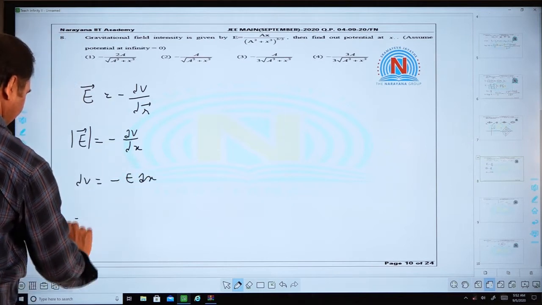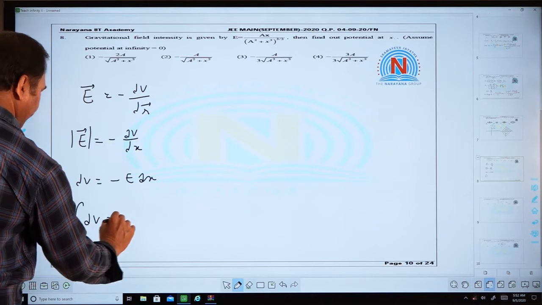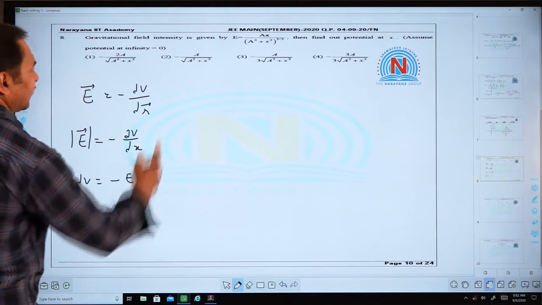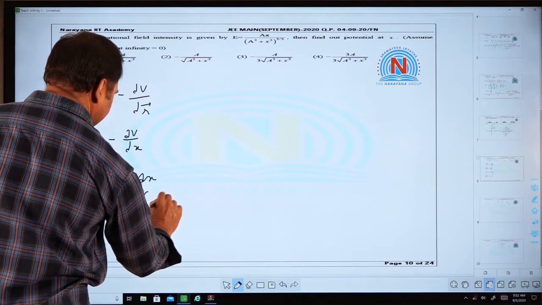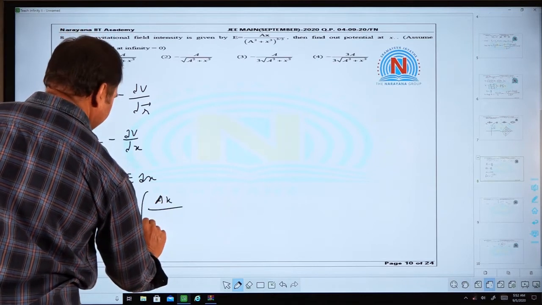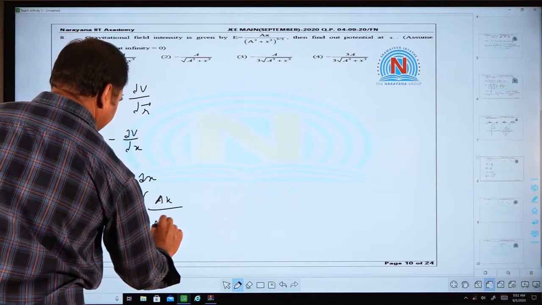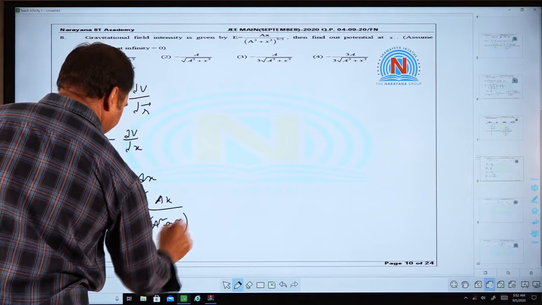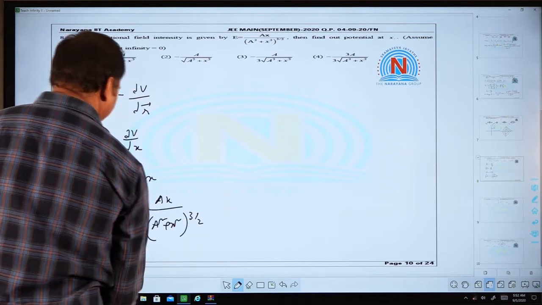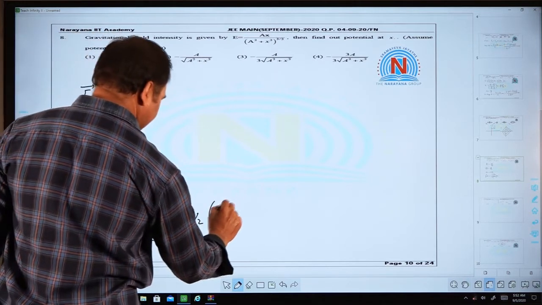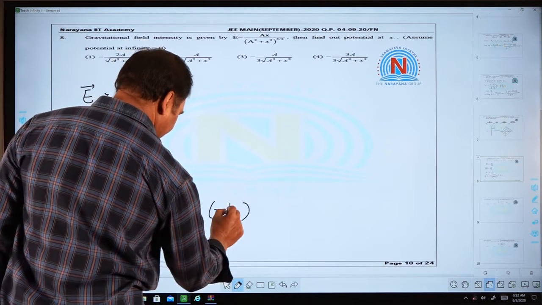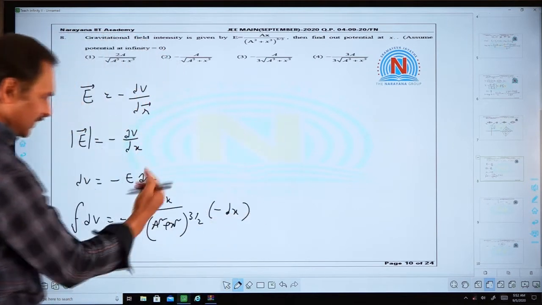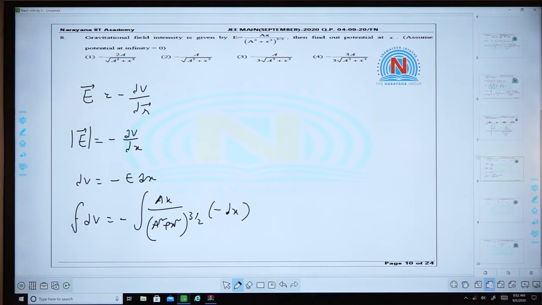Now integral dV equal to minus integral of the field, Ax by (a square plus x square) whole power 3 by 2, times dx. It is given by minus dx because we are moving from infinity to the reference point, so dx is negative.